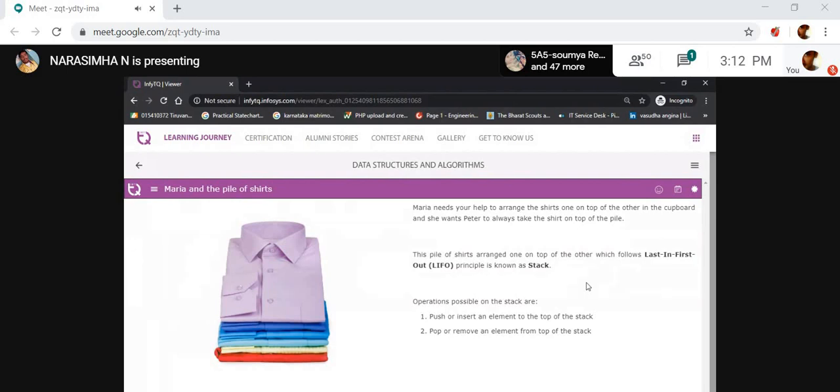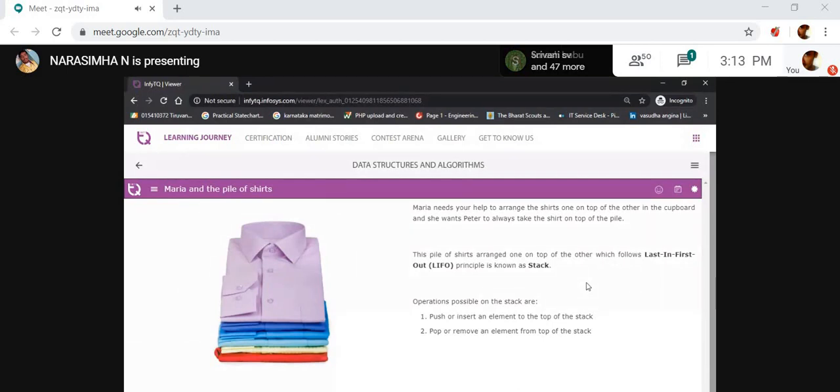You are just updating the password, okay. But on the admin side, what is happening? It is arranged one on one. That is the stack data structure they were using. Why? Because of future extraction purposes. Now, the pile of shirts arranged one on top of the other, which follows the last in first out principle, is known as a stack. The stack follows the last in first out principle.